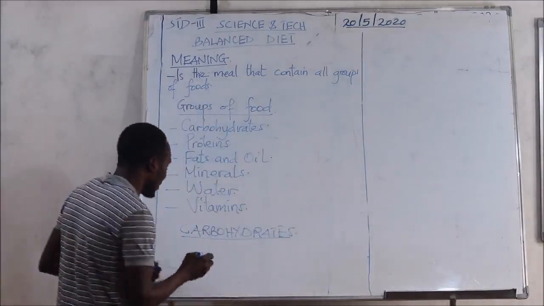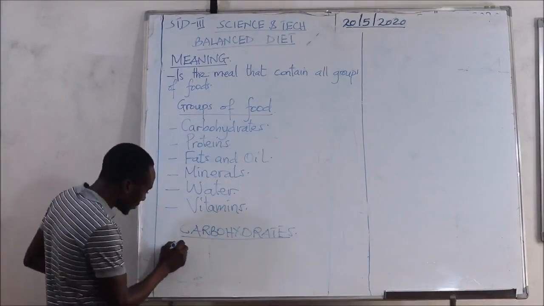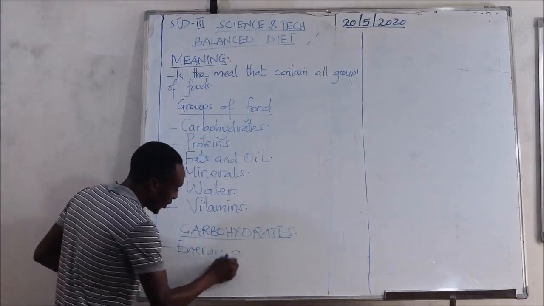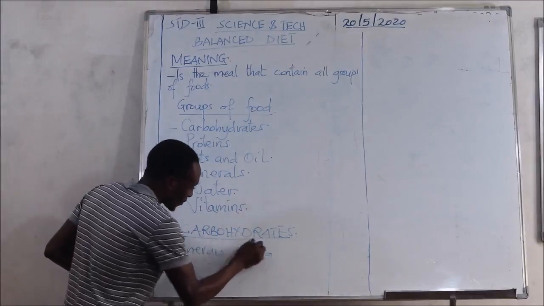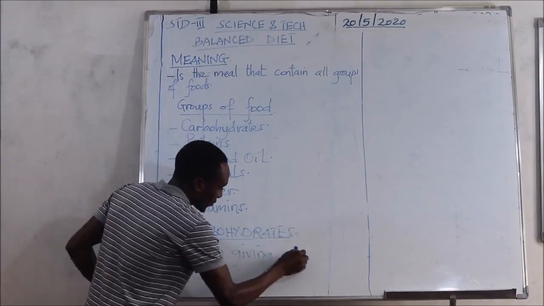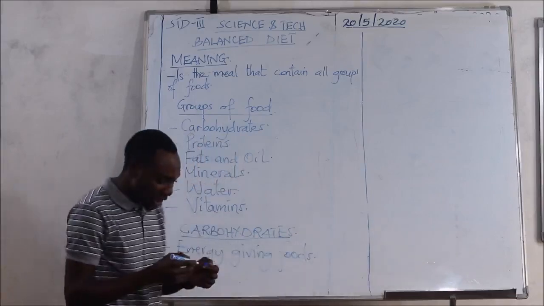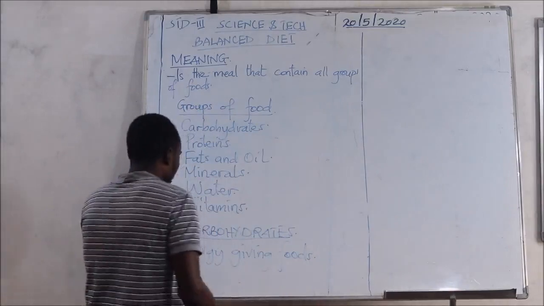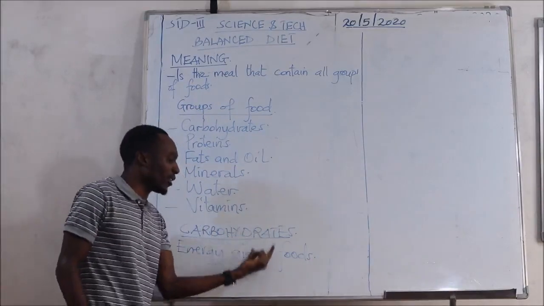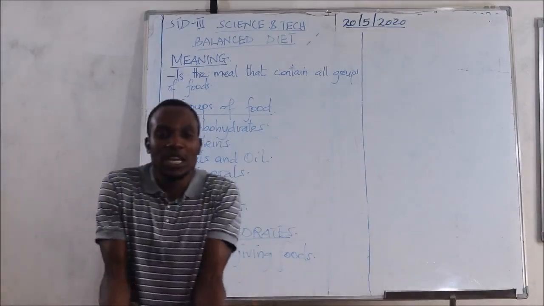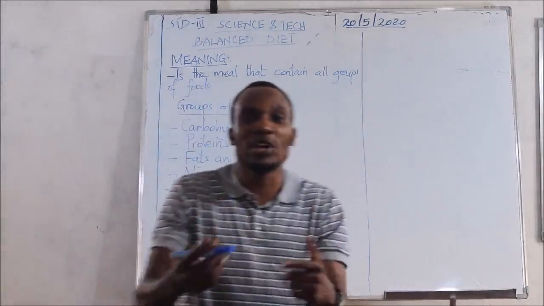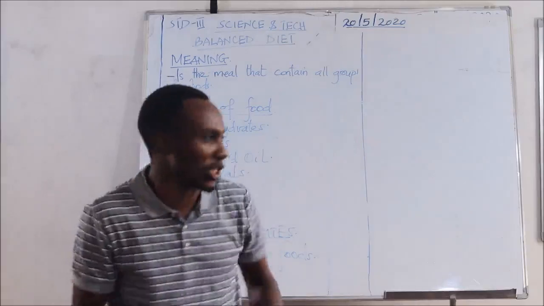We call it energy giving food. Energy giving food we call carbohydrate. So carbohydrate is energy giving food.